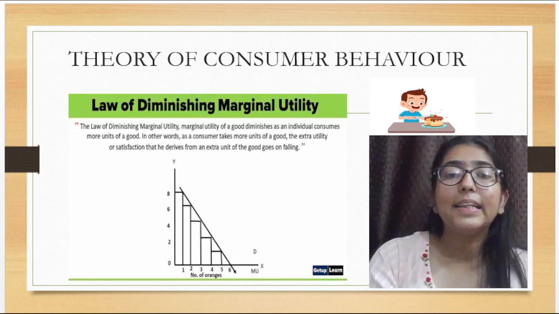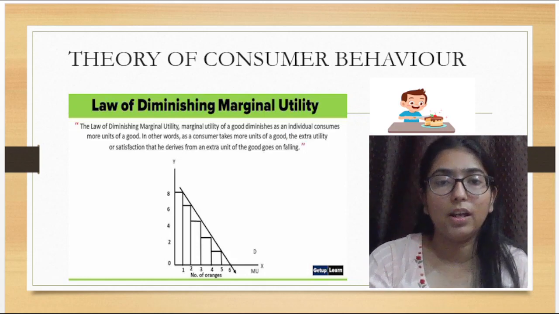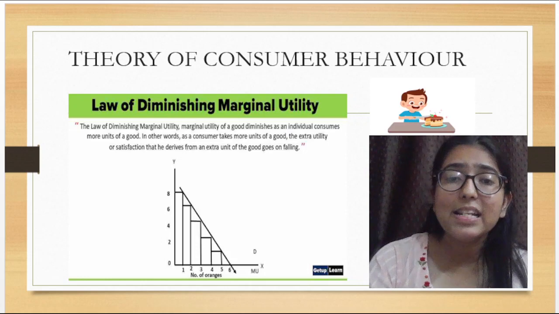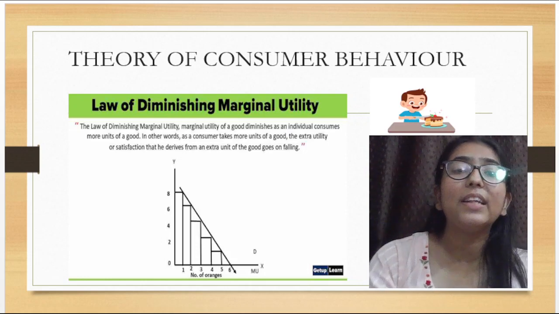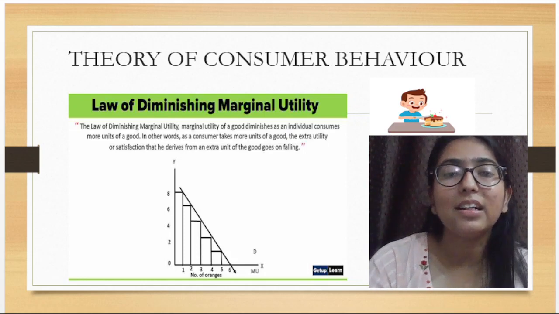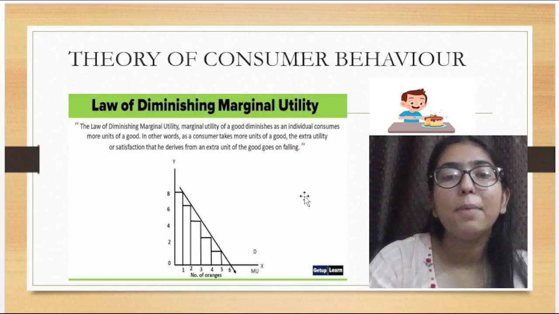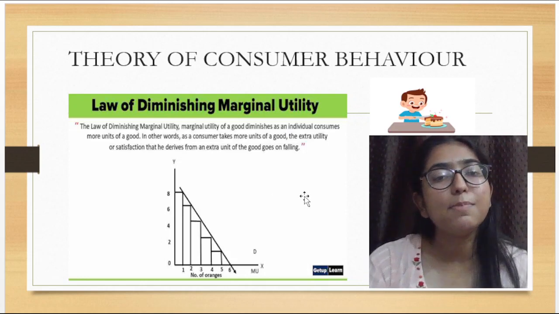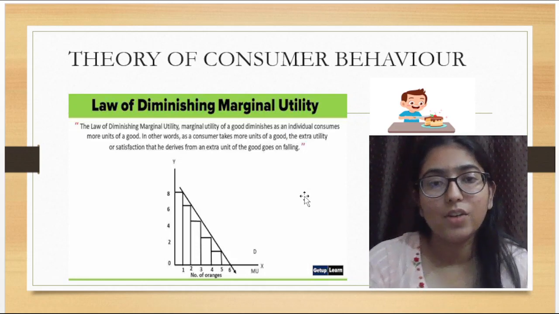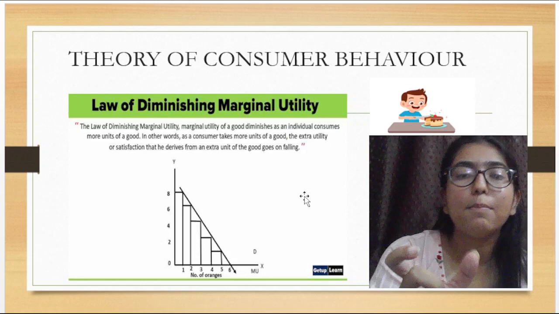Now we will study theory of consumer behavior. What do you understand by theory of consumer behavior? The preferences and budget factors affect the behavior of the consumer. It affects how they are going to spend money on a certain commodity, right? So first, the topic which we will study is law of diminishing marginal utility. First, I want to explain to you the meaning of each word. First, we will study diminishing. Diminishing means reducing, decreasing. Then marginal utility.